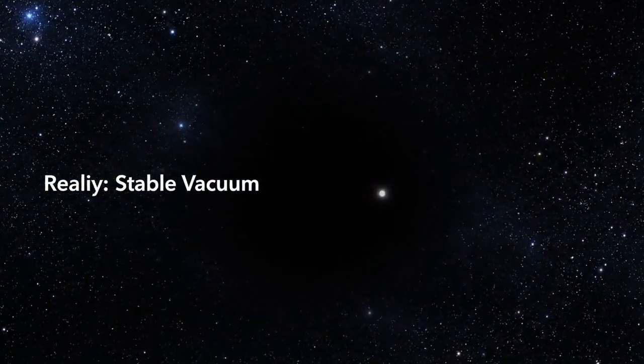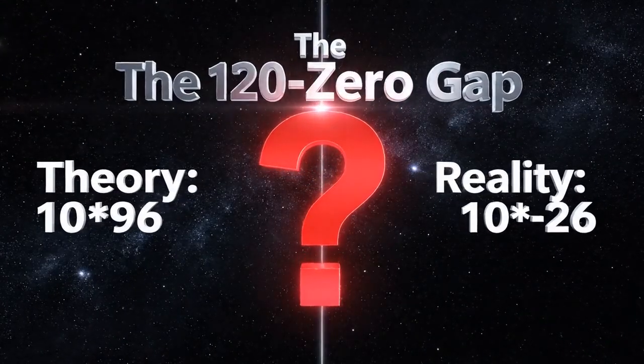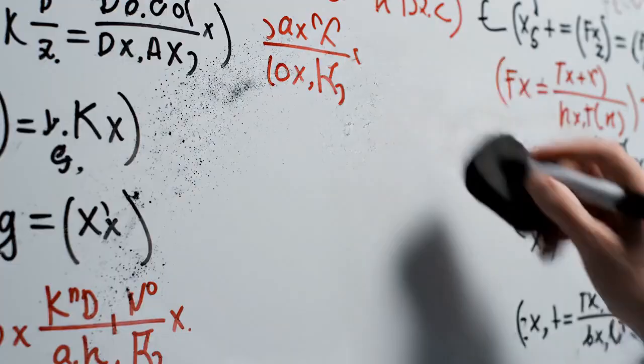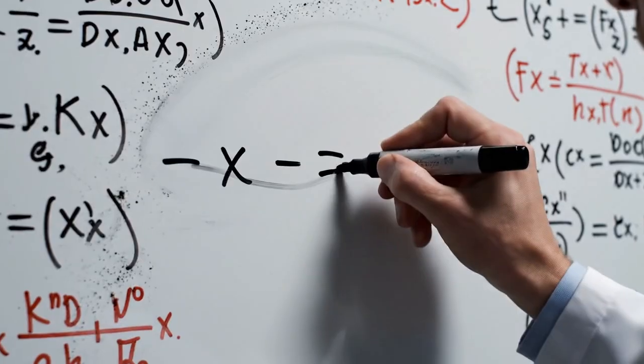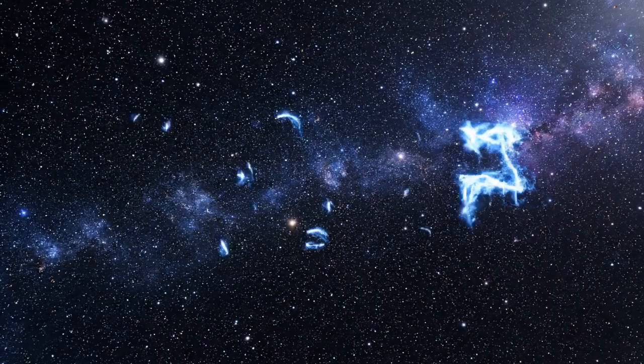The stars are stable. The vacuum is quiet. There is a massive gap between our best theories and reality. Physicists have tried to fix this with complex multiverses. But what if the answer isn't complex? What if the error is in the logic itself?